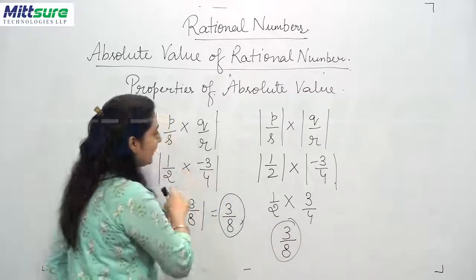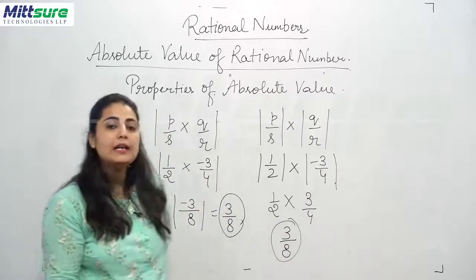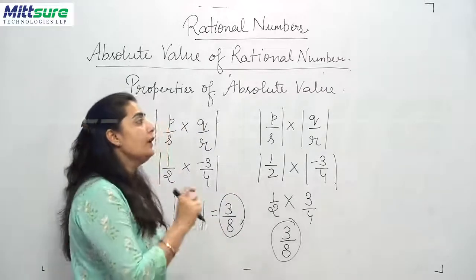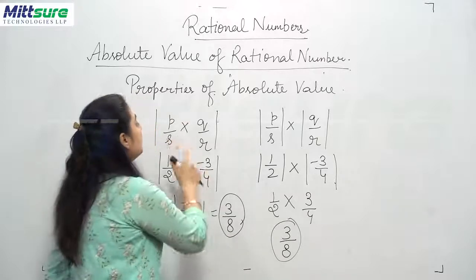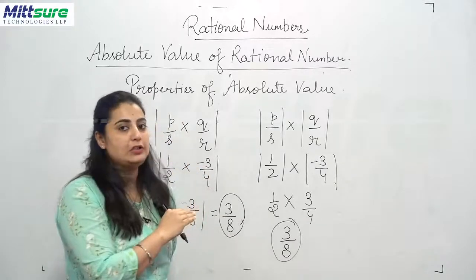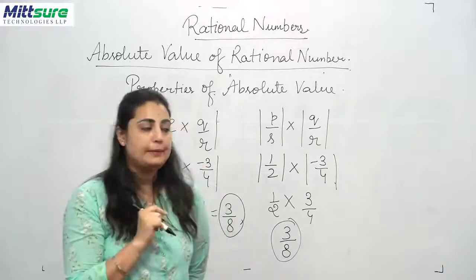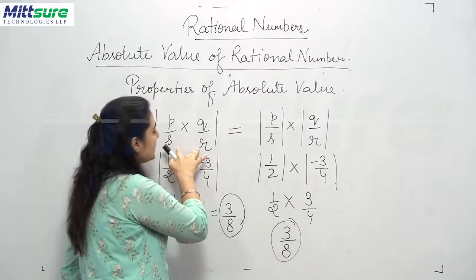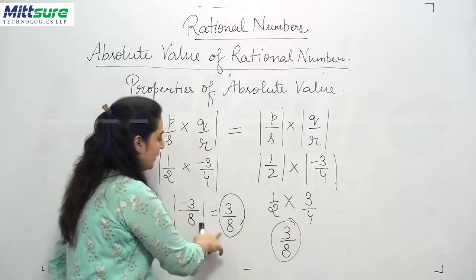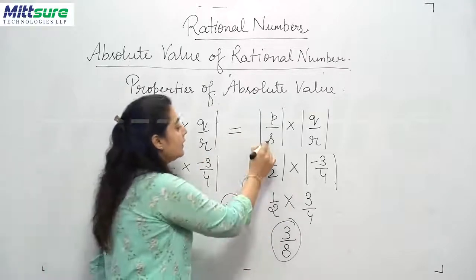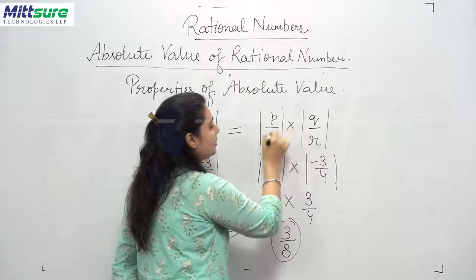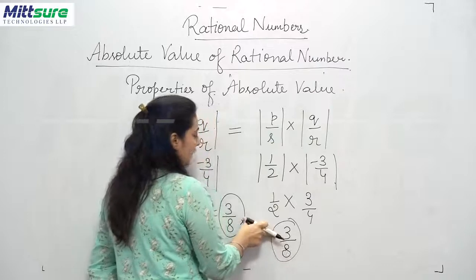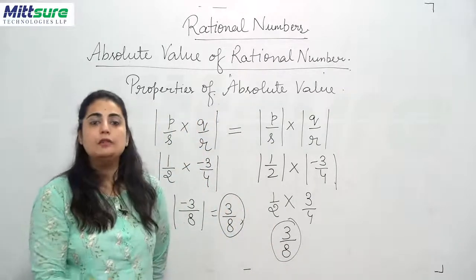That means in both the cases, whenever you multiply the absolute values of the numbers, or find the absolute value of the product of two rational numbers, they are always the same. So I can state here that whenever any two rational numbers are multiplied and we find their absolute value, or the multiplication of the absolute values of two numbers is done, these two results are always equal.